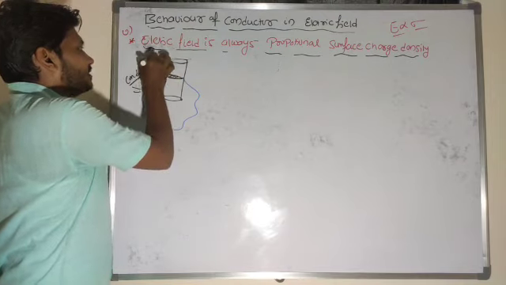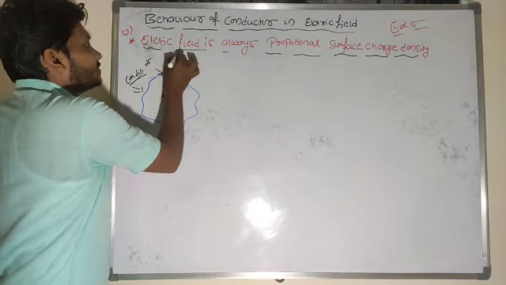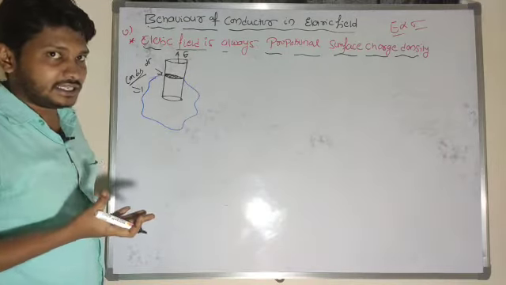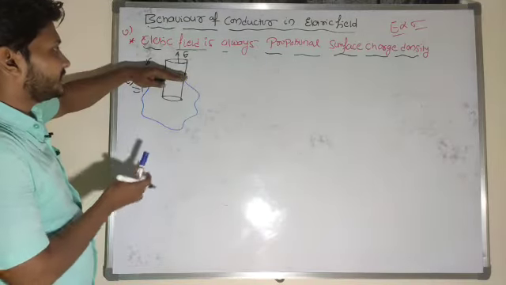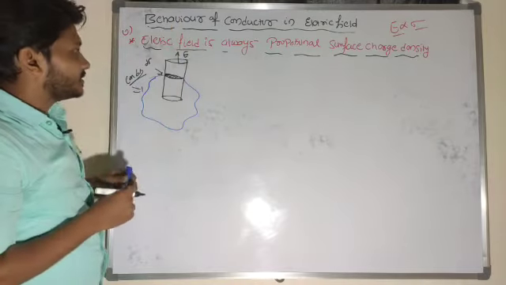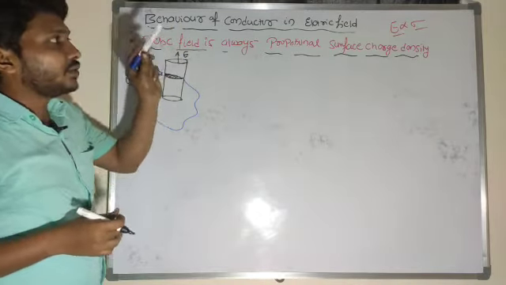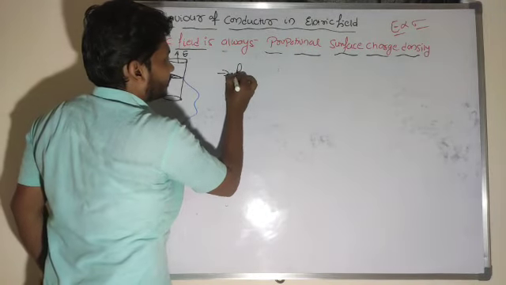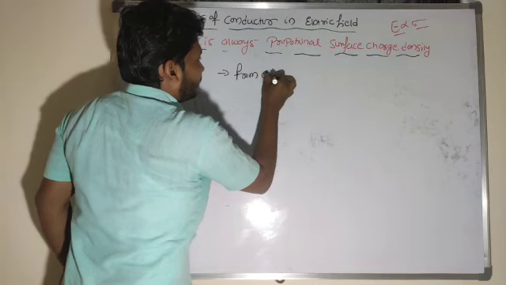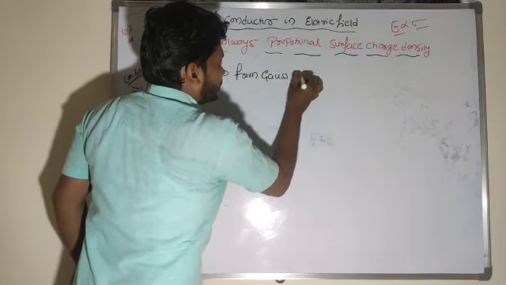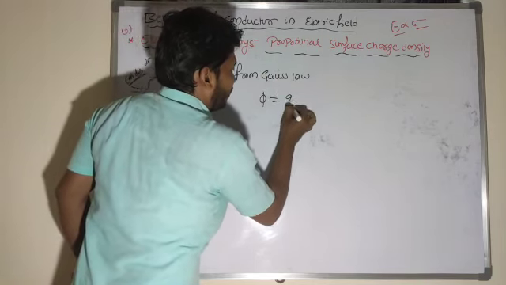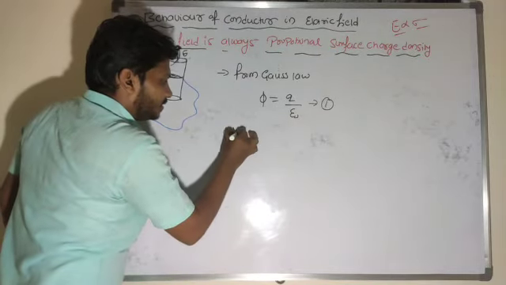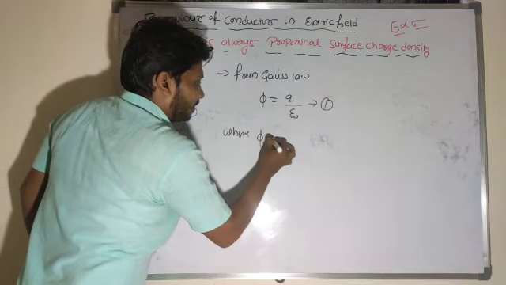So let this be dS. This will be the direction of electric field. Electric field is always normal to the surface, I said. If it is normal to the surface, this is the surface and this is normal to the surface here. Now let me show that E is proportional to sigma. From Gauss law, phi is equal to Q by epsilon naught here, where phi is nothing but the electric flux.